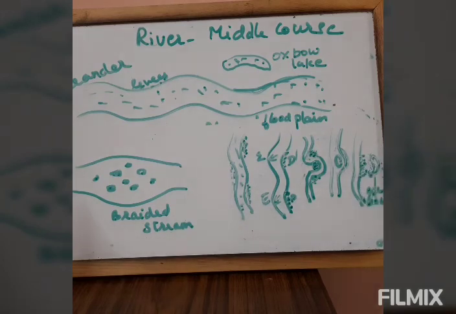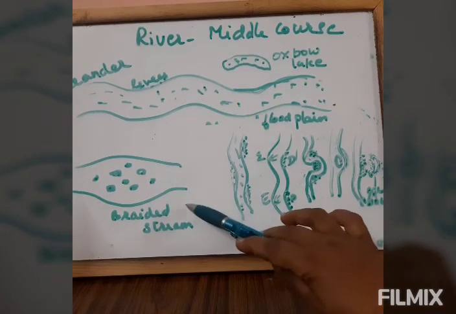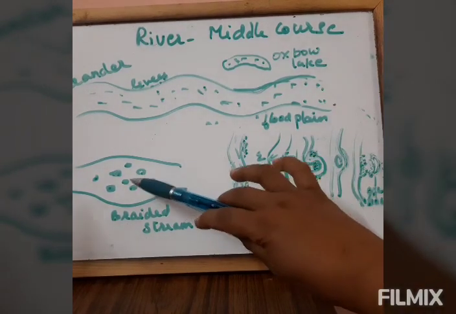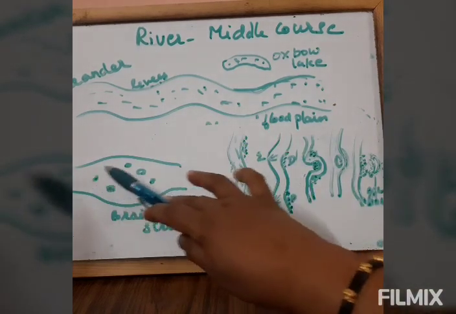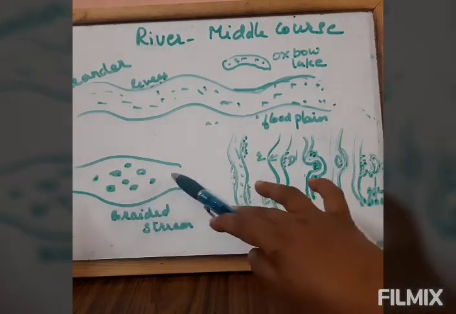So these are the landforms formed by river in its middle course. So river meanders, it forms plain, floodplain, levees, oxbow lakes. In some of the rivers, braided streams form because the deposits are collected there in between. That is, the course of the river is obstructed by this, so they flow like this.